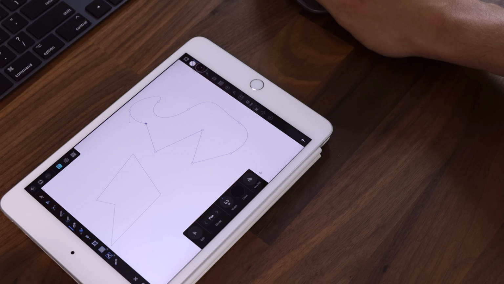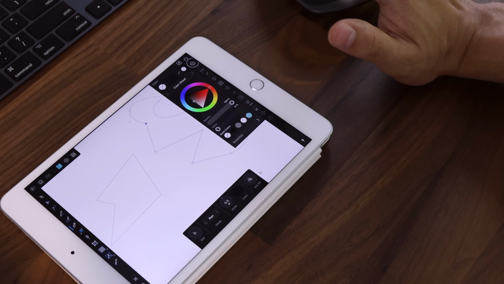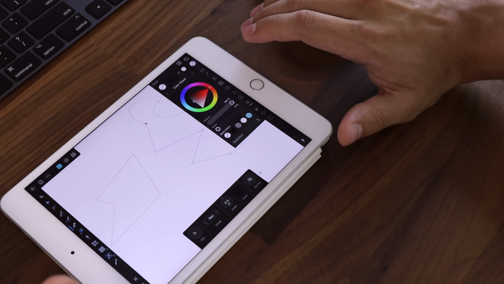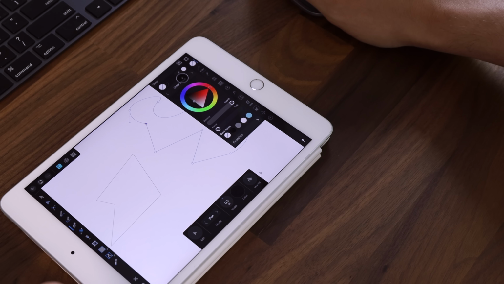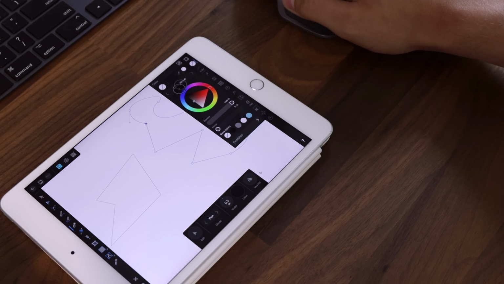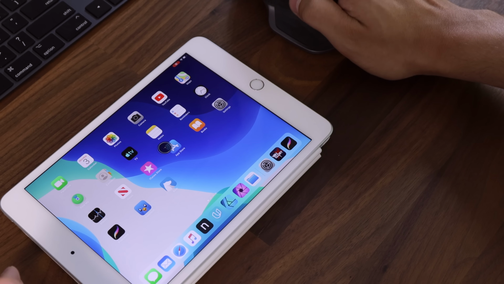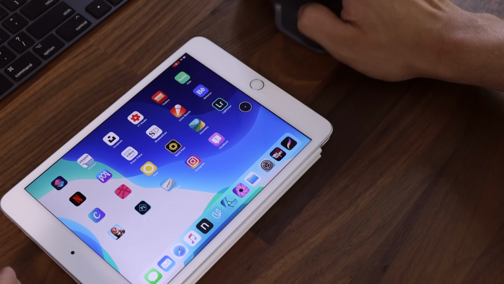And what's really amazing, I think now, is that this makes the iPad and iPad Pro and this iPad mini a viable computer replacement, because that mouse support really does help for a lot. So from right here, I can just click home, and I'm sure you could set this up a little bit more. I do have these side buttons on the Master mouse set up for volume, and it just works so well.